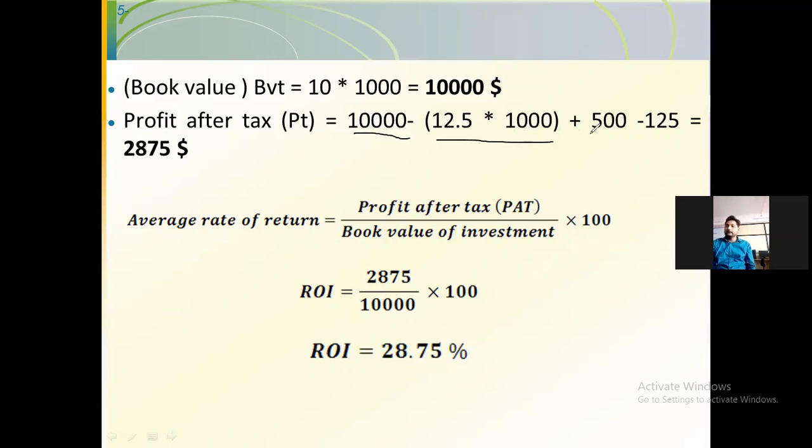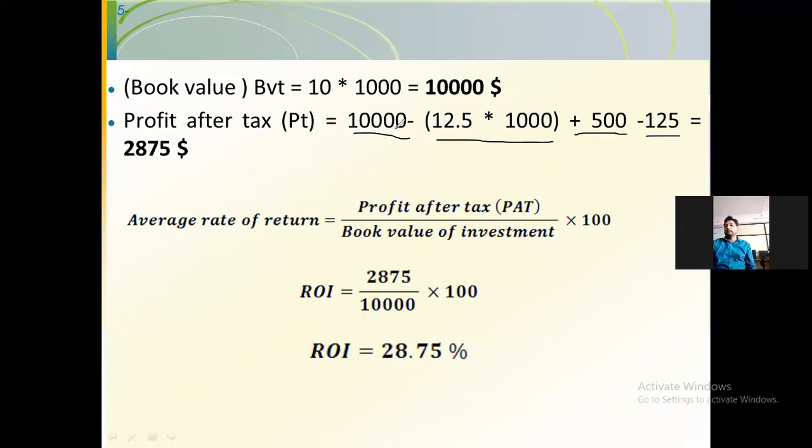Now here the person is getting the extra benefit of a dividend, so that will be added to the revenue, or we can say to the profit. And 125 rupees, or $125, are spent on exchange, brokerage and taxes, so that will be subtracted. So 10,000 minus 12,500 rupees plus 500 and minus 125. That calculation will provide you the profit after tax.